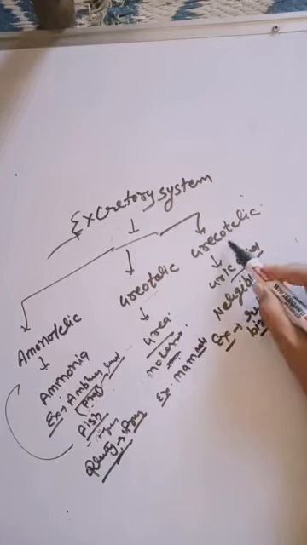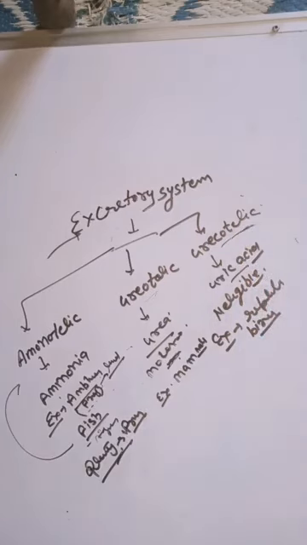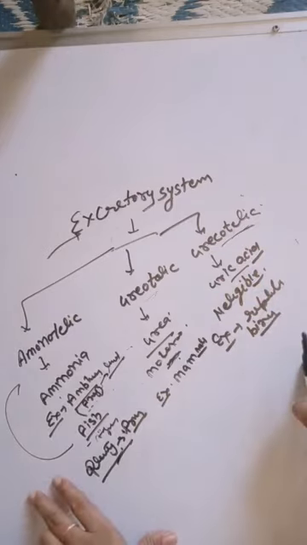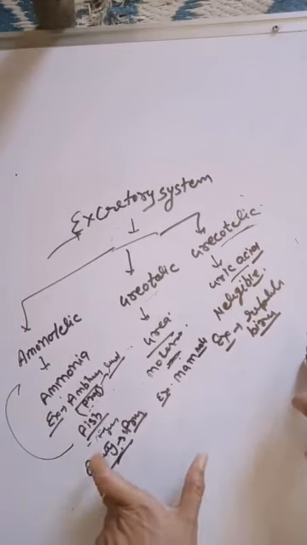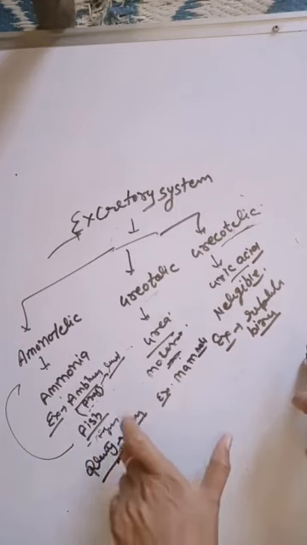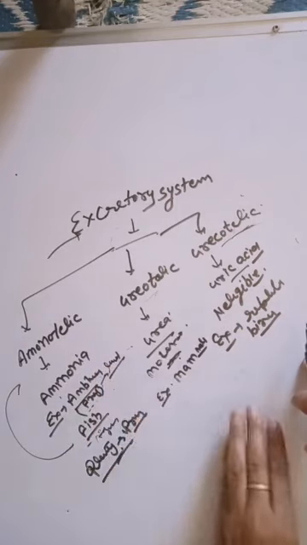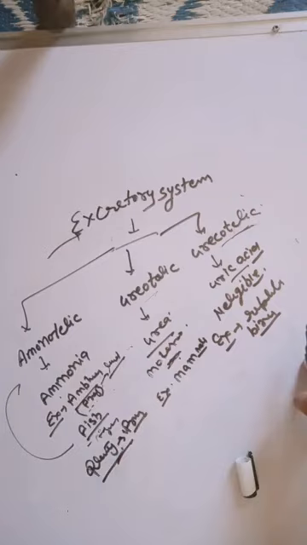These animals are called uricotelic animals. These are the three main types of animals on the basis of excretory substance.